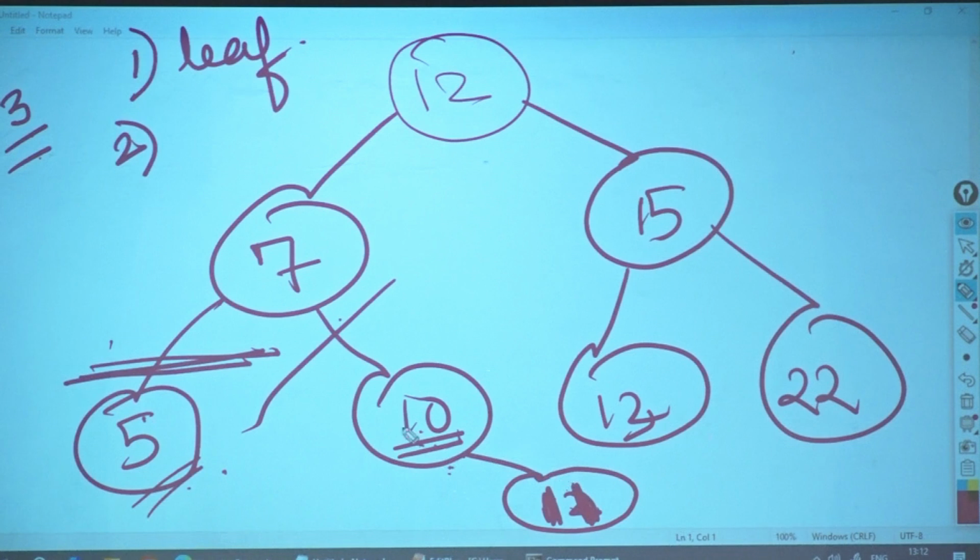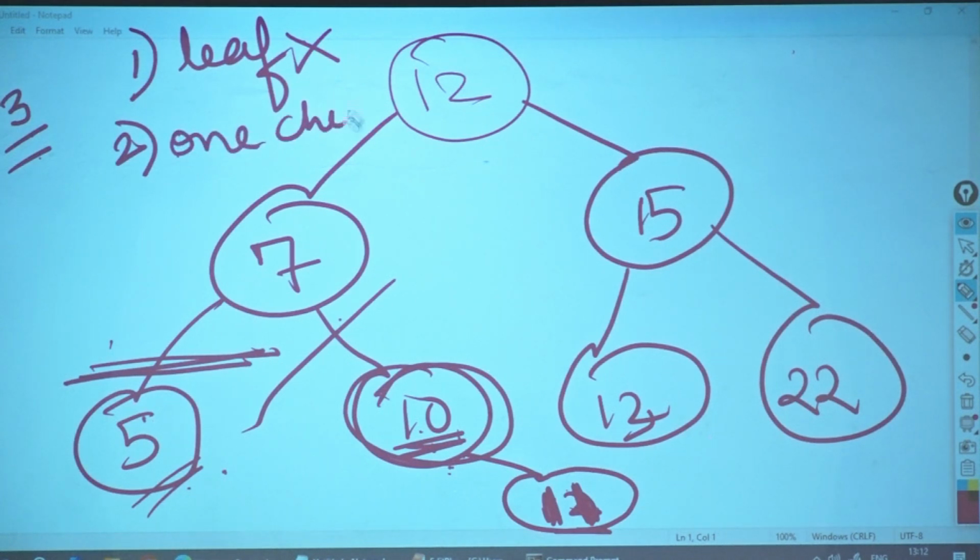That is my intention. Because I know how to delete a leaf node. So now if I want to delete 10, I will go to this one child. So this particular thing I will check. Node is a leaf node? No. First case is untrue. Second case is what? It has got only one child. It can be a left, it can be a right, does not matter.